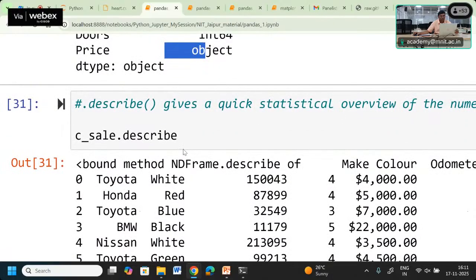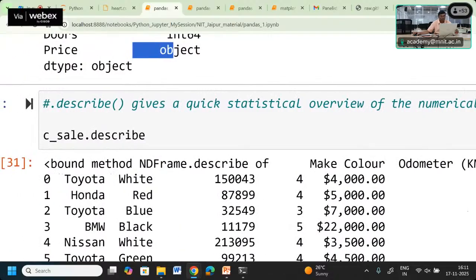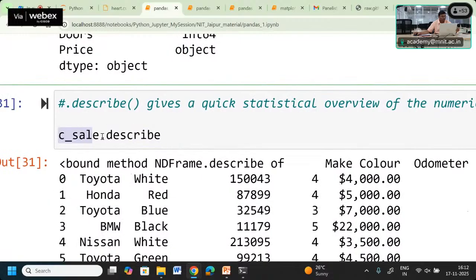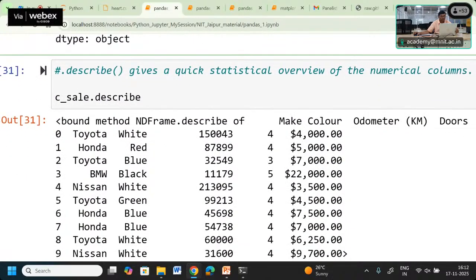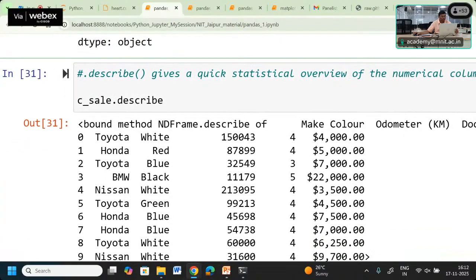If you want a statistical overview of the data, we can use car_sales, that is our data frame, dot describe. What we get here are different statistical parameters of that data frame.